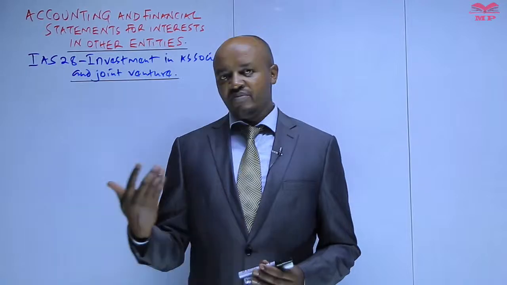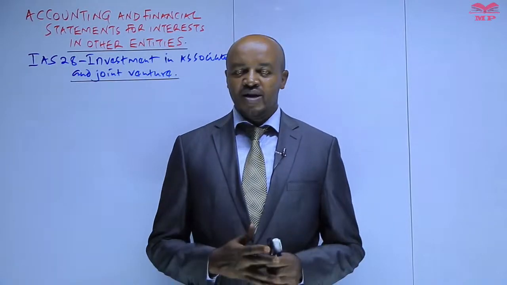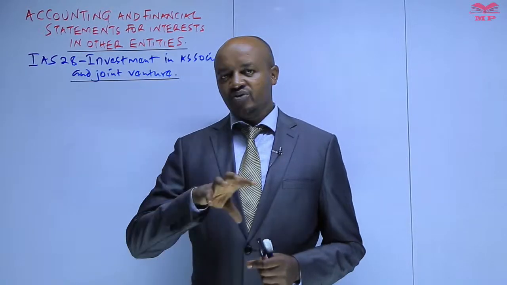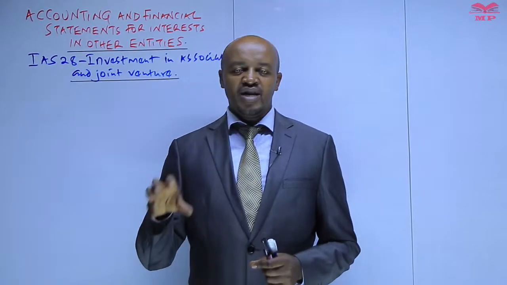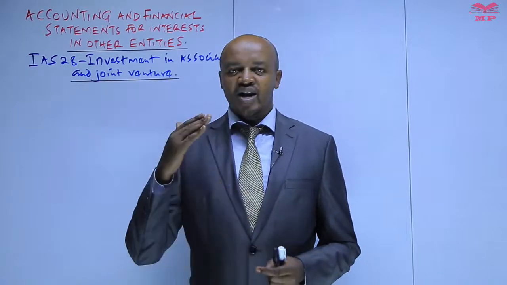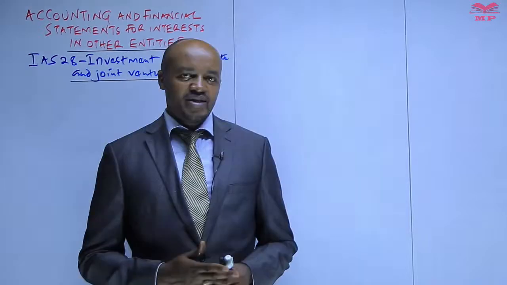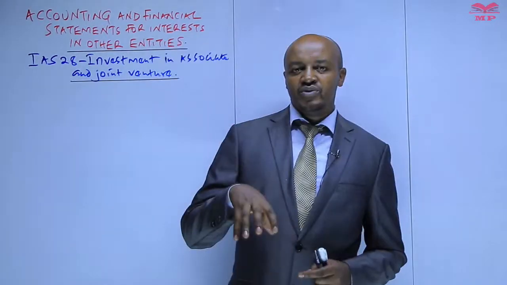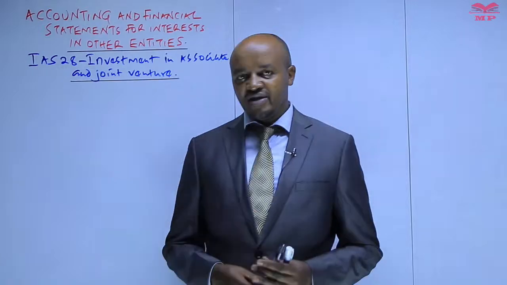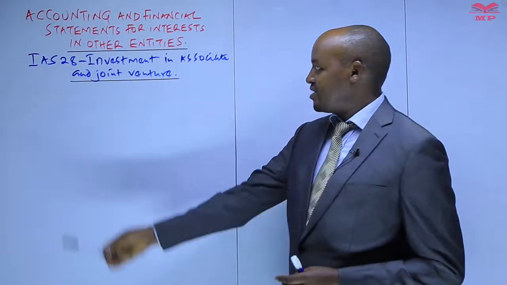We are still soldiering on with the topic of group accounts. In this session, I want us to look at another concept, that is preparation of a group account, specifically whereby the parent company has invested in an associate or in a joint arrangement or joint venture. Remember, in our previous sessions, we looked at how group accounts are prepared where the parent company has invested in a subsidiary. We say the subsidiary is an entity over which the parent company has control, having a shareholding between 51% and 100%. In this session, I want us to look at how to prepare the group account where the parent company has invested in an associate or a joint venture.